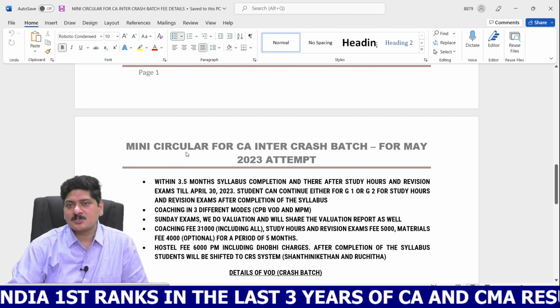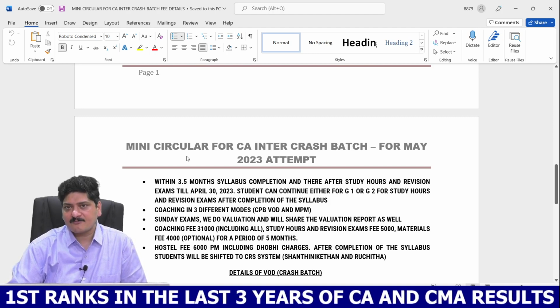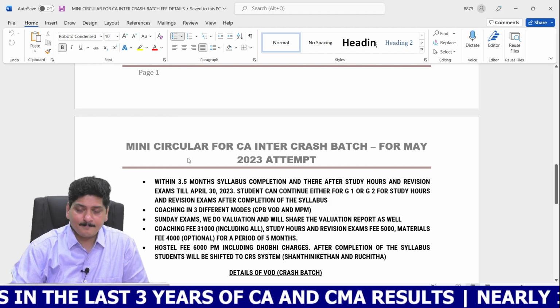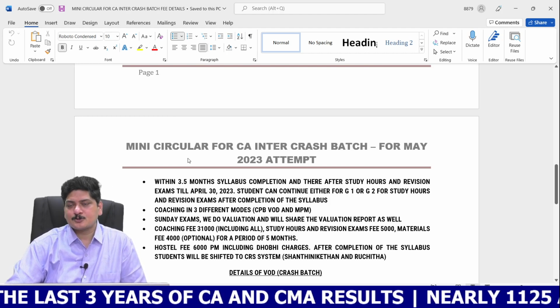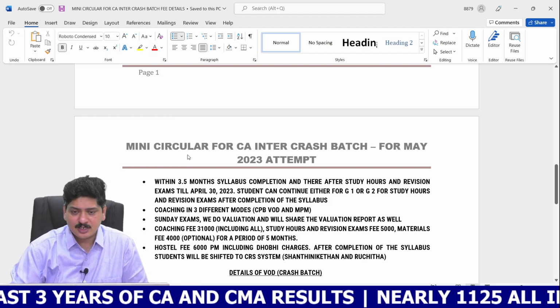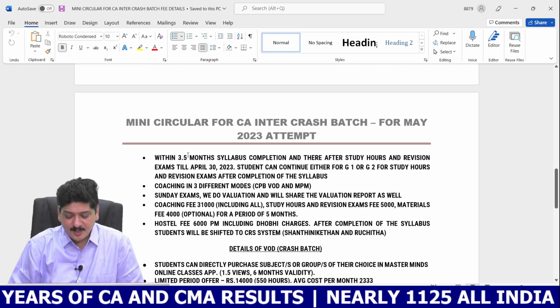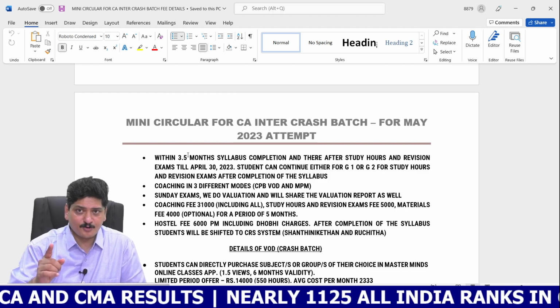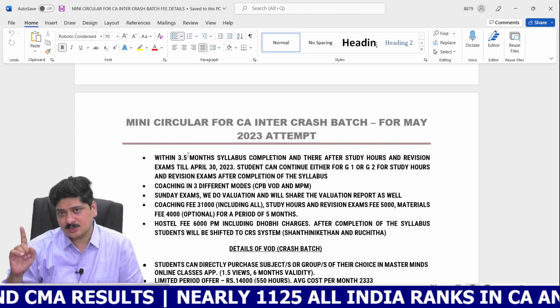At first, for 3 to 3.5 months, we'll complete the coaching. After that, we will conduct the study and revision examination batches till April 30, 2023. Please do note that, my dear children, in case of hostel students, after completion of the syllabus, you will be shifted to a complete residential system.